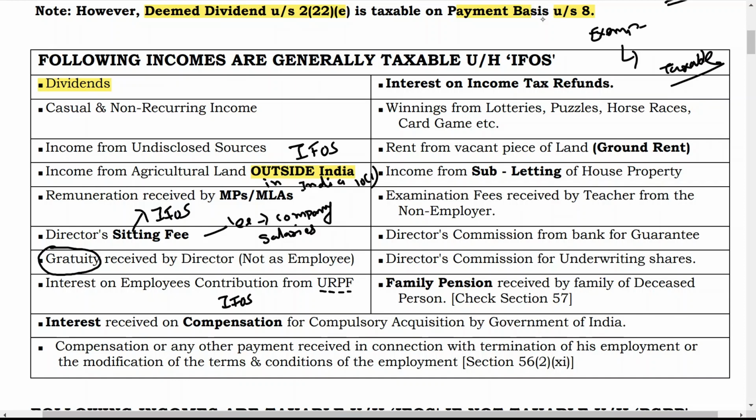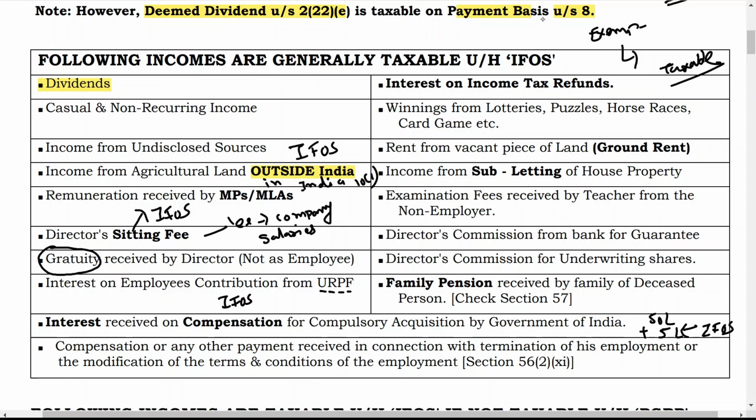Now next one, interest received on compensation for compulsory acquisition by the government of India. If any land or building is compulsorily acquired by the government, and on that you receive any interest on the amount which the government is going to pay you, let us say the government is going to pay you 50 lakh, but due to some reason 5 lakh interest is also paid. Now we are talking about this 5 lakh. So under which head is this 5 lakh taxable? It is taxable under the head income from other sources.